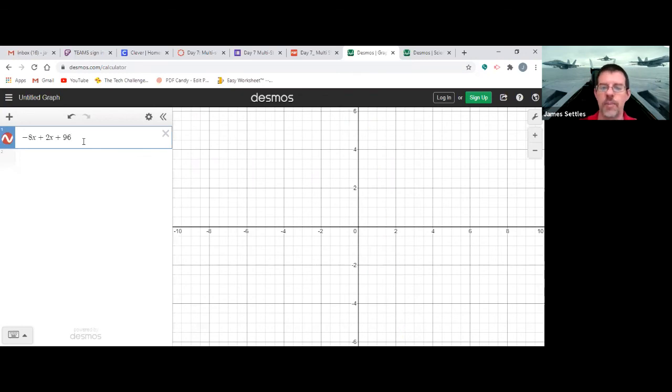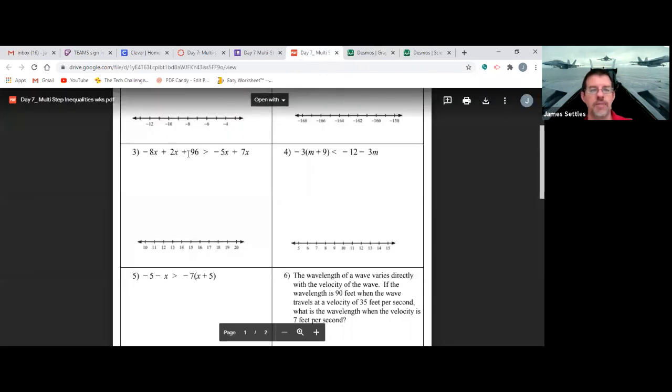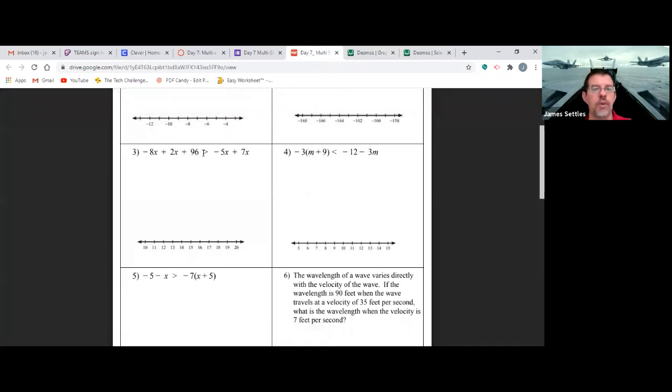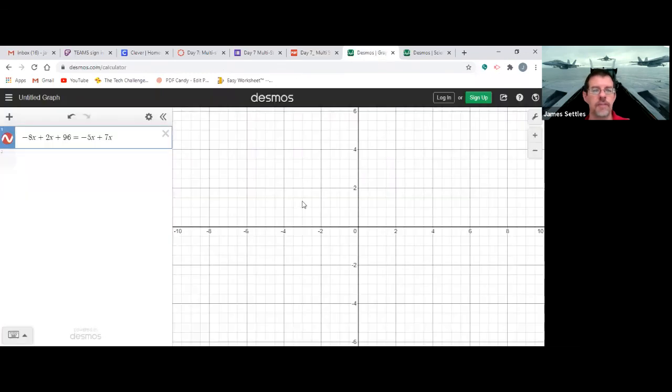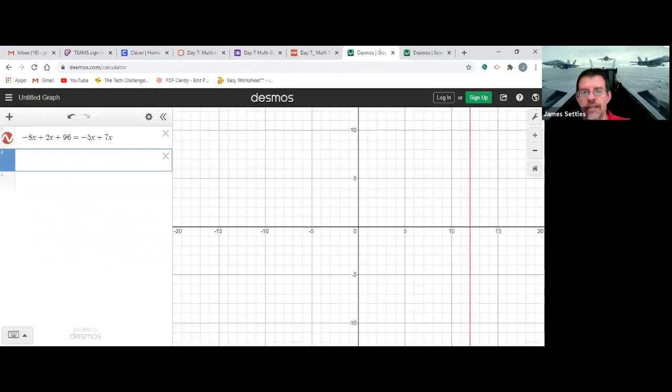Okay, so here we put an equal sign, okay, because the calculator doesn't do the inequality symbols, and then minus 5x plus 7x. All right, so that's the problem right there. So just so y'all can see, I typed in this problem right here, but with an equal sign. Okay, we're going to hit enter. All right, so I don't see anything, so we're going to back out. Oh, right there. See that red line?